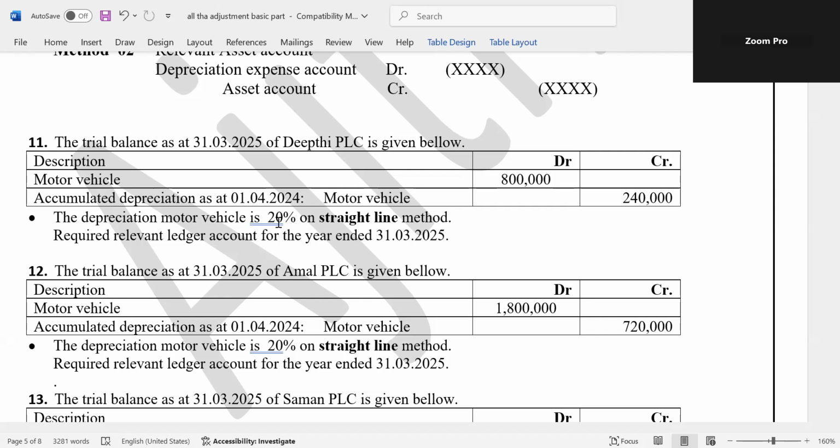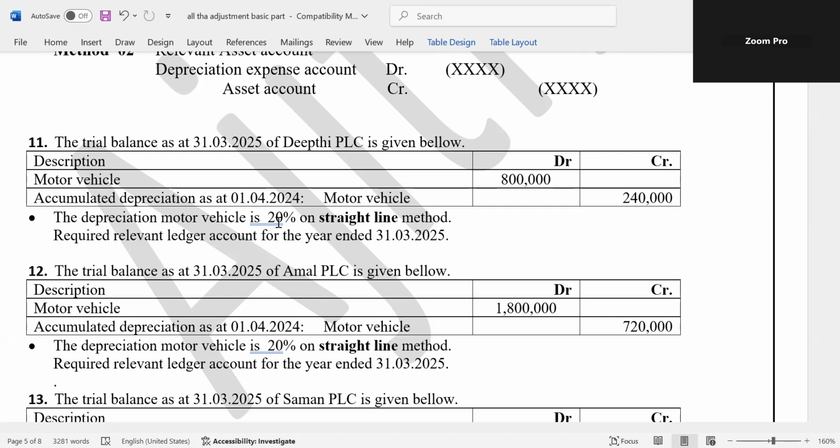And the depreciation straight line method rate is given 20%. Our accounting period ends on 31st March 25. There are relevant ledger accounts for the year ended 31st March 25. Think how to calculate depreciation from the beginning.